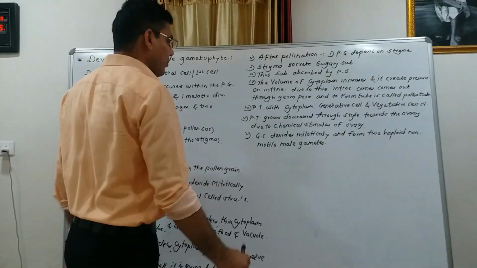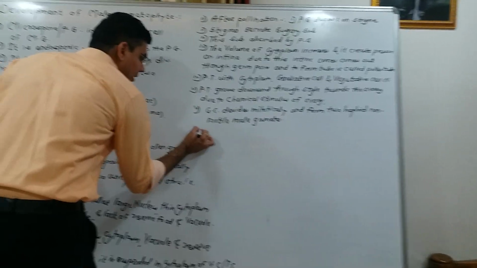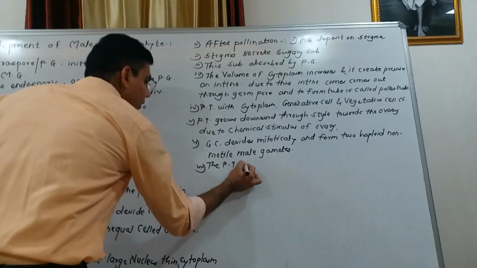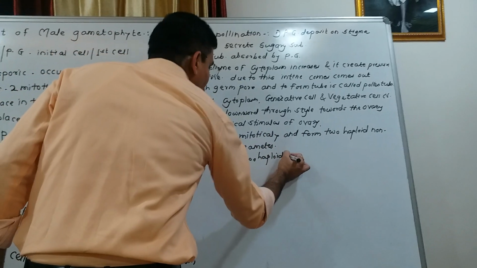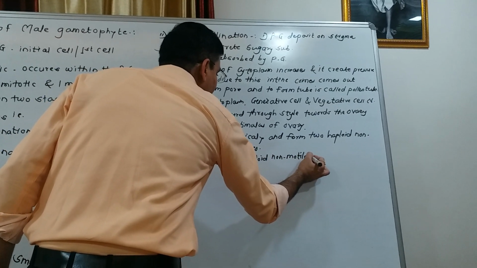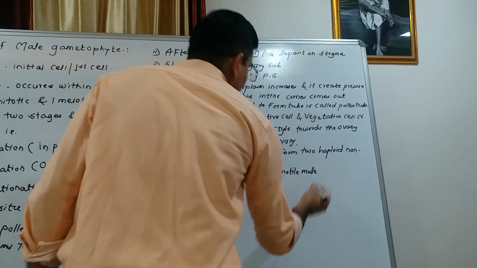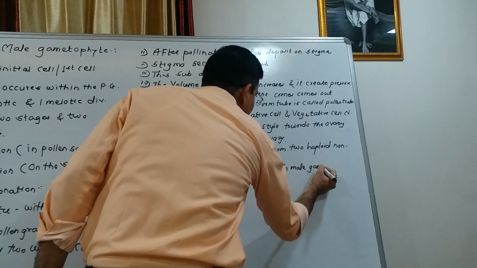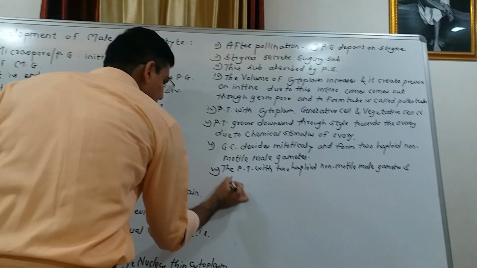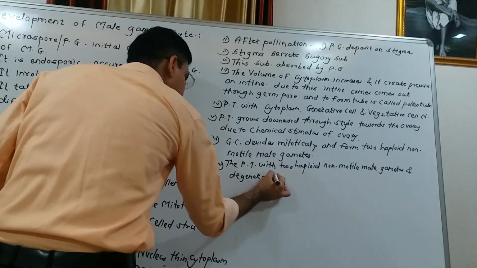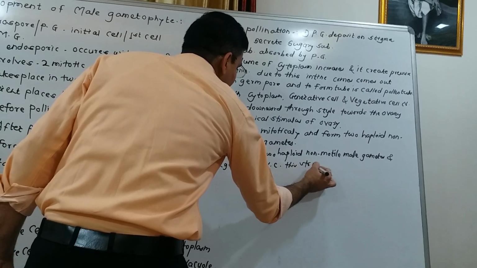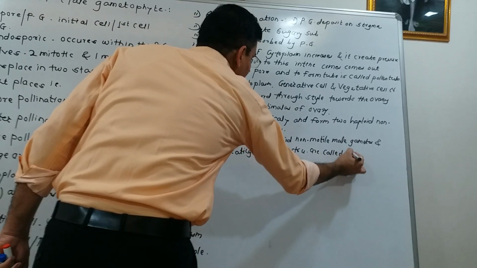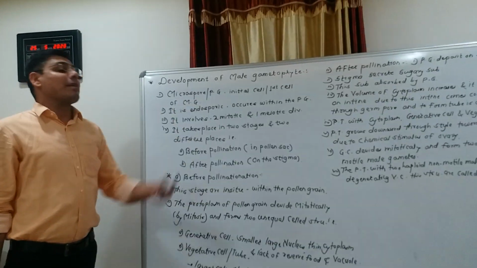After formation of the non-motile male gametes, the pollen tube with two haploid non-motile male gametes and the degenerating vegetative cell, this structure is called the male gametophyte. So these events take place after pollination.